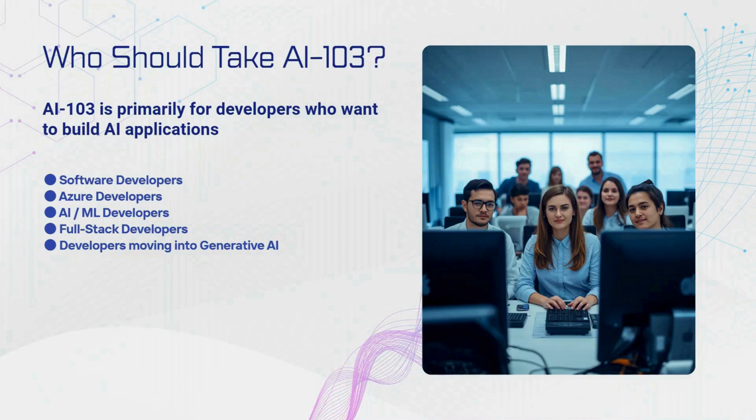Next slide. Who should take AI 103? The AI 103 is primarily designed for developers who want to build AI applications. This can include software developers, Azure developers, AI ML developers, and full stack developers. It is also a good option for developers who are looking to move into generative AI and modern AI application development. If you are already a developer and want to move to AI engineering, then you can take this course. So you will understand better what this course offers and what you will learn from it.